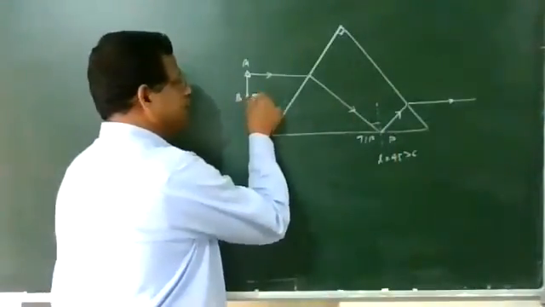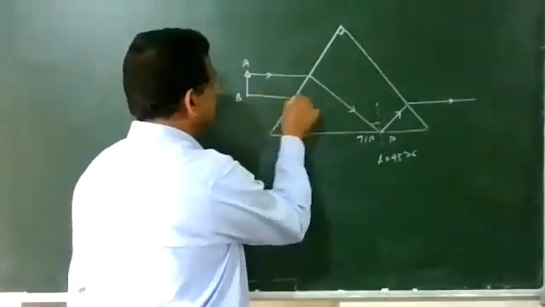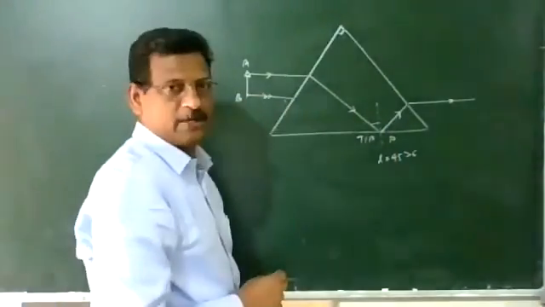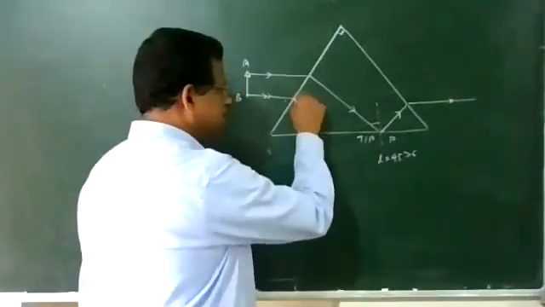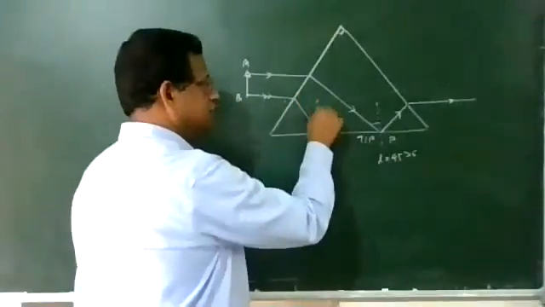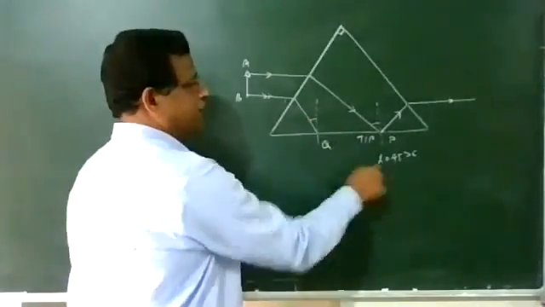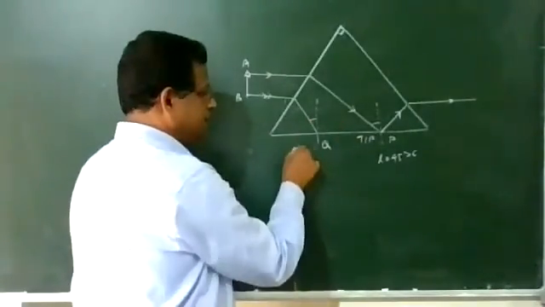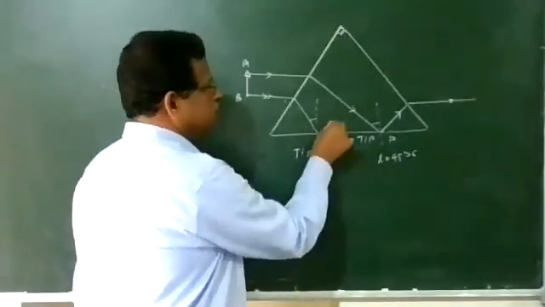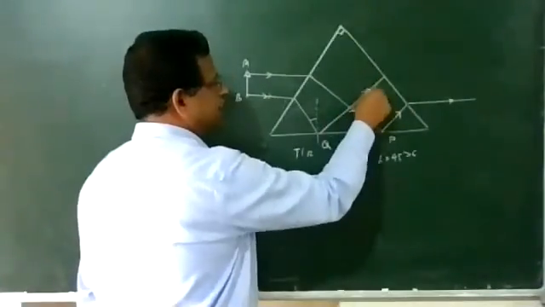Another ray of light coming from the bottom, the second ray, undergoes ordinary refraction and reaches the point, say Q here. The angle of incidence is again 45 degrees, greater than theta. From here, TIR takes place and it goes to the upper part, the second ray.